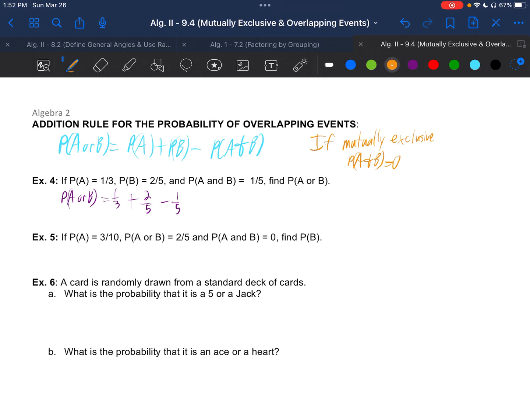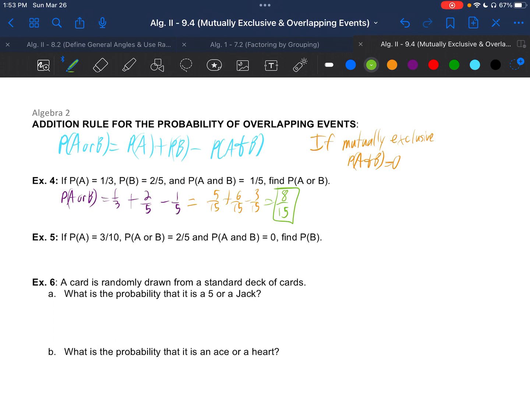So here we're going to want to get common denominators. Our common denominator is going to be 15. So we're going to have 5 fifteenths plus 6 fifteenths minus 3 fifteenths. And that's going to land us with 8 over 15, which does not reduce. So once again, we just follow the same pattern we did earlier. This time we were just given numbers compared to example 3 where we found them from the Venn diagram. And this time we also had to get common denominators.